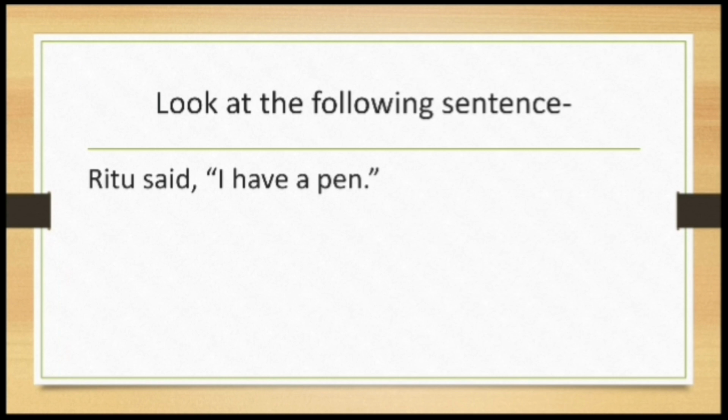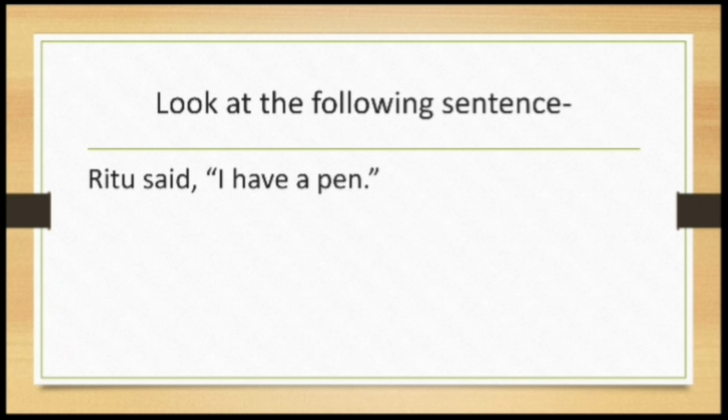Now look at the following sentence. Ritu said, I have a pen. Now I am reporting whatever Ritu has said. When you look at this sentence, my dear children, you find that there are two parts. Ritu said is one part and I have a pen is another part. So Ritu said will be one clause, I have a pen will be another clause. Clauses we have already discussed. You can check the other video on clauses and revise from it. In this video we will focus on reported speech.